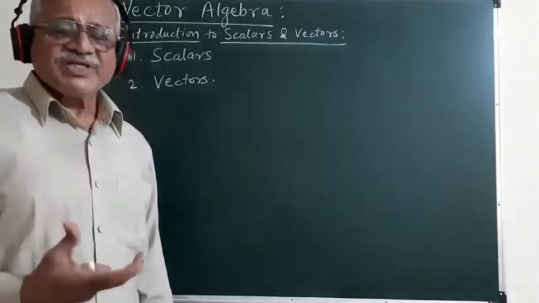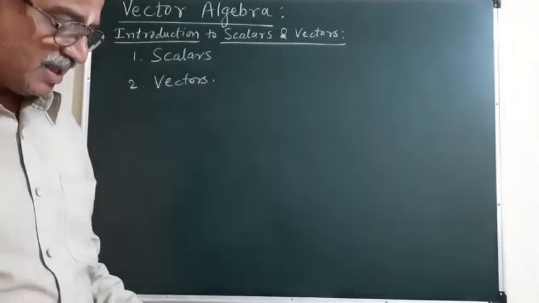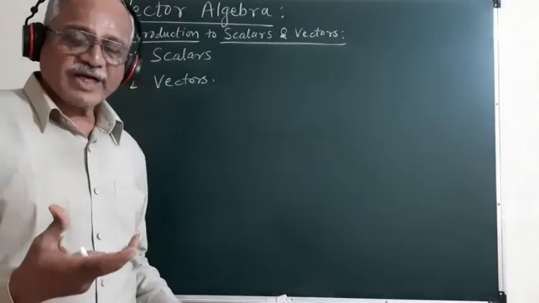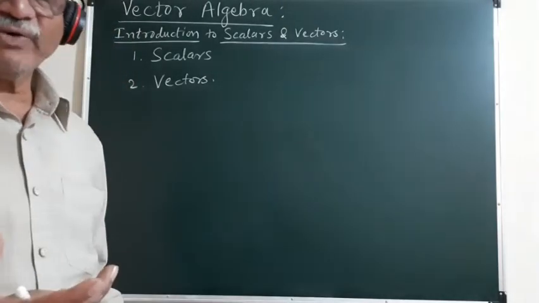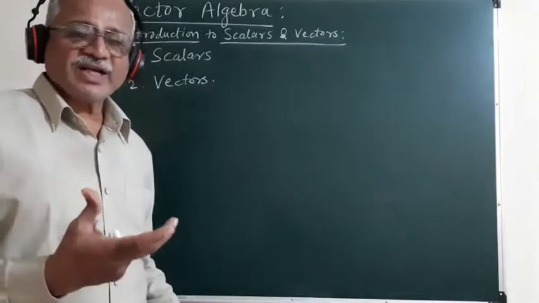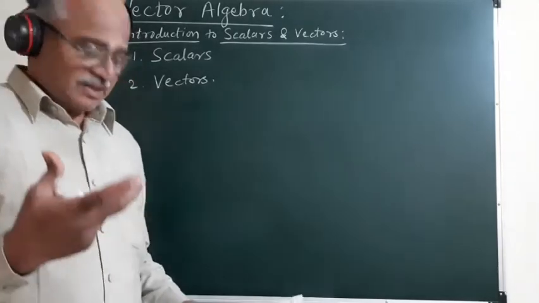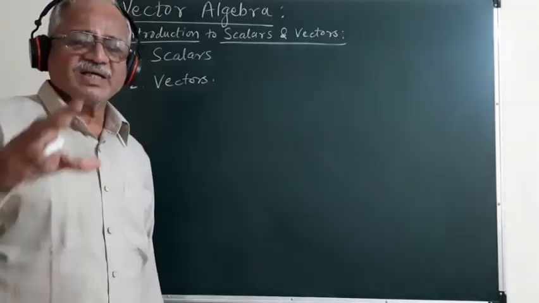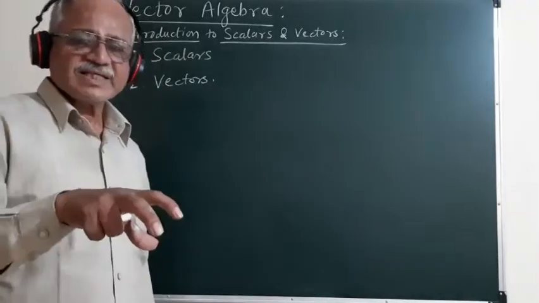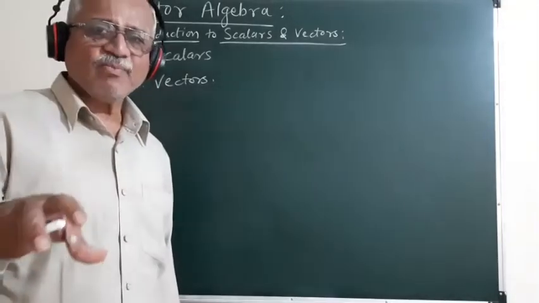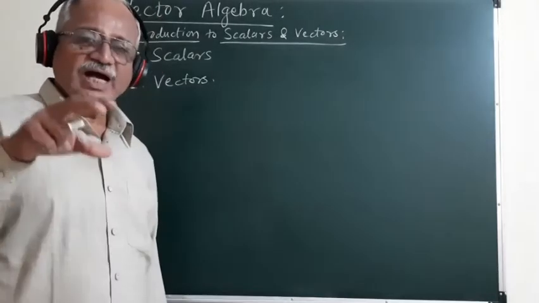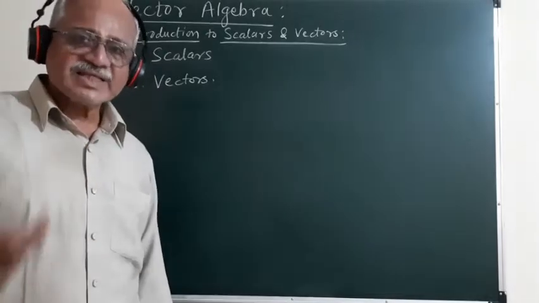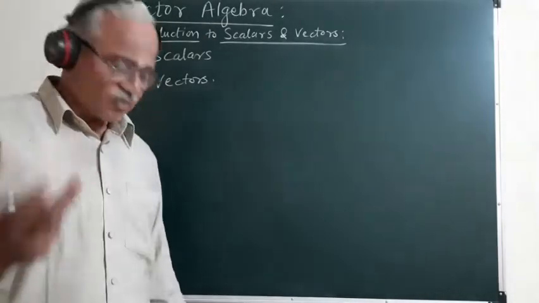So all these physical quantities, such as the mass, time, temperature, speed, the pressure of a gas, work done or simply work, potential energy, kinetic energy, then the electrical charge, can be completely described only with the help of their magnitude alone, and hence such physical quantities are called scalars or scalar quantities.